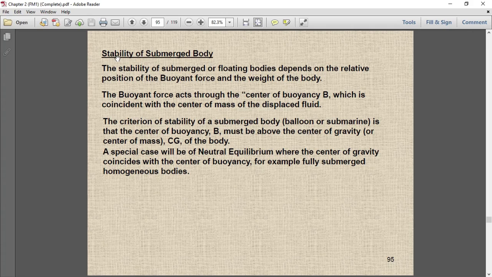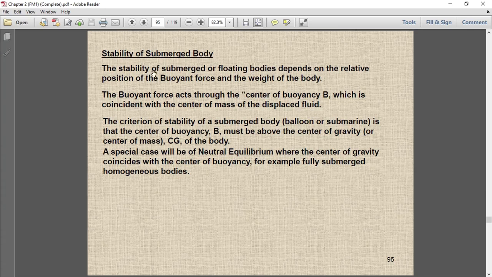So what is the importance of stability of a submerged body? We can see submarines underwater, they are completely submerged. The object which is completely underwater is called a submerged body. A submarine, if it does not maintain the stability condition, will flip over. So let's see how we maintain the condition of stability in a submerged body.